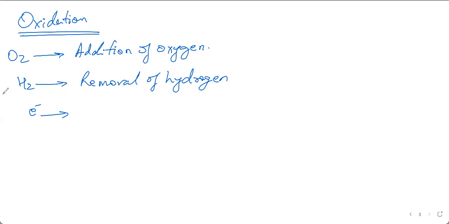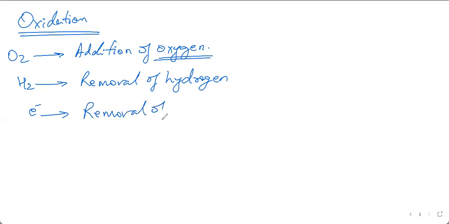Again, you don't need to remember this. You need to understand how chemical reactions happen. If you remember that oxidation is addition of oxygen, and if you remember oxygen is a non-metal, it will take up electrons. So when we add oxygen, electrons will be removed. Yes, Prachi.